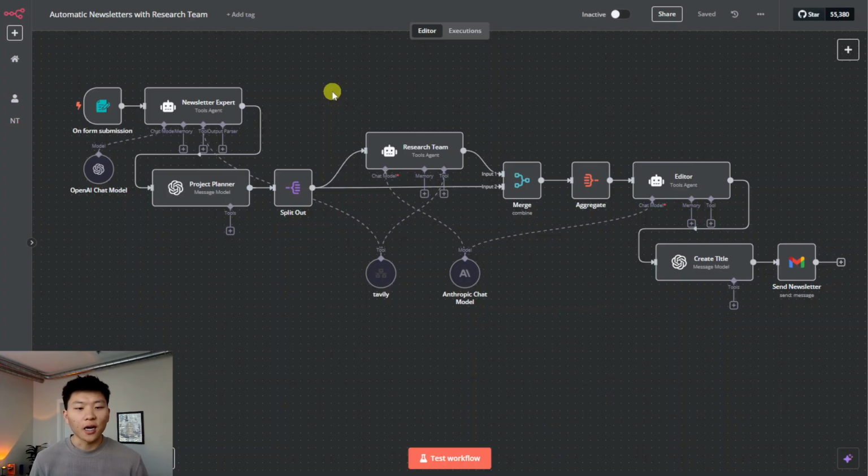So there's a lot going on here. Obviously, there's pretty much 4 different prompts that we have baked into this workflow. So I think the best way to dive into it is really just to submit a form and then watch the process go through from start to finish.